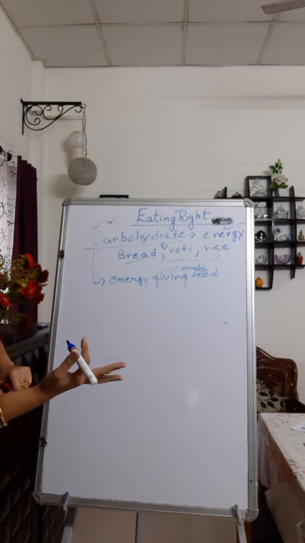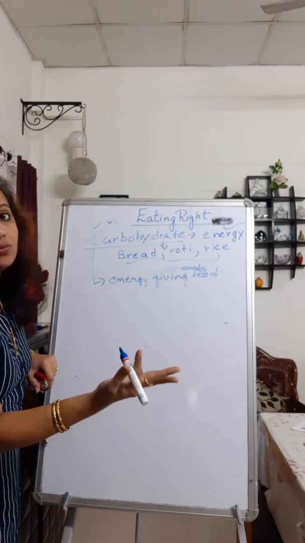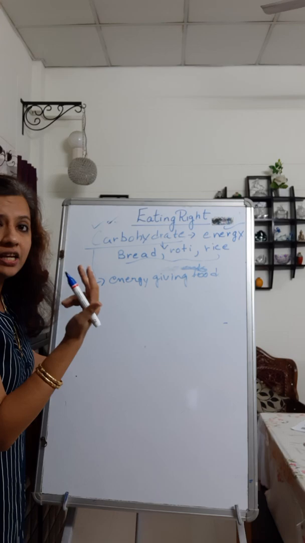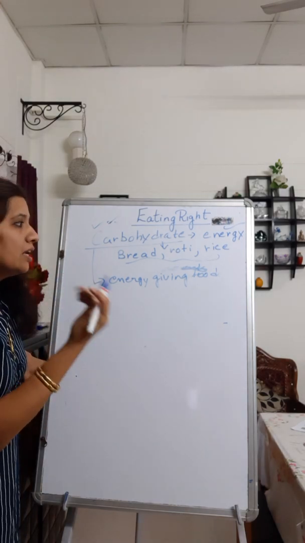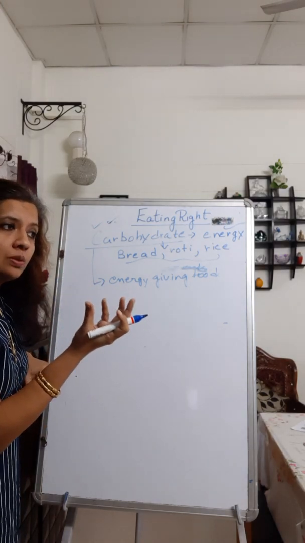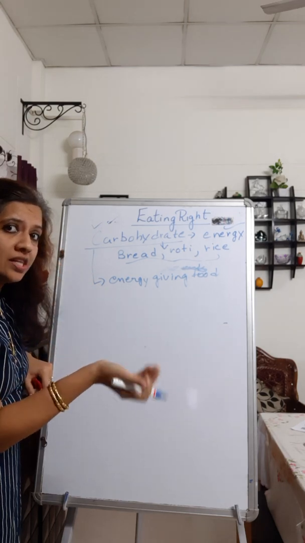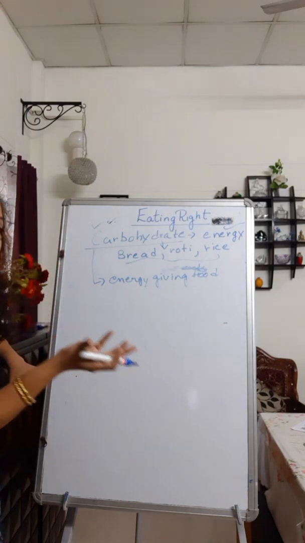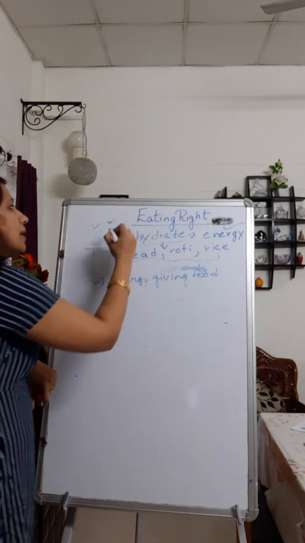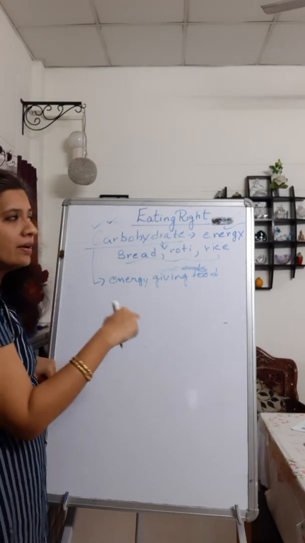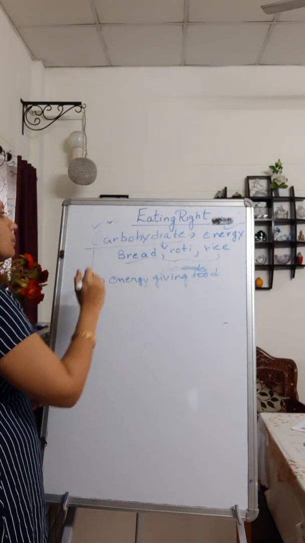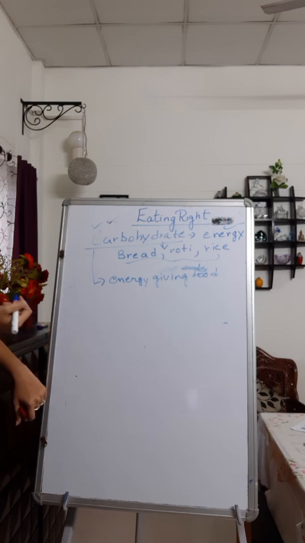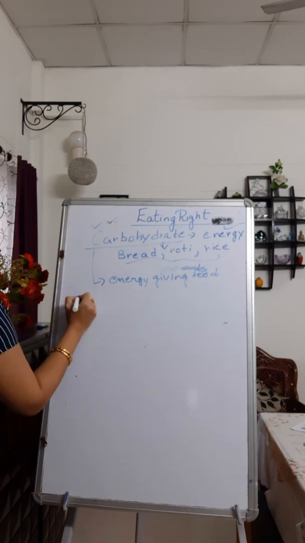Even if we see our plate, what we eat in our lunch, what do we eat? We generally eat two rotis, some dal, some vegetable, some fruits, then we have a sweet. So what does that roti comprise of? That roti comprises of your carbohydrate, which gives you energy. Now the next component of food which I'll talk about is fats.